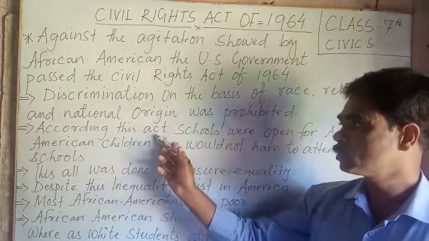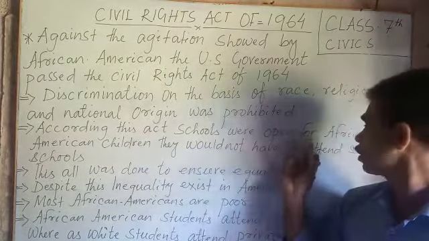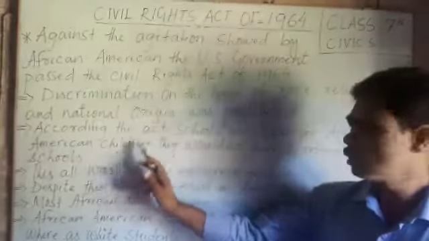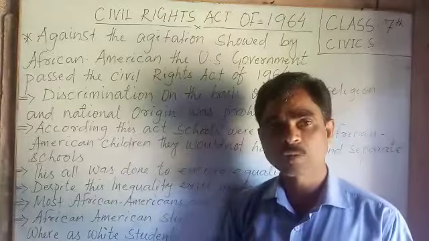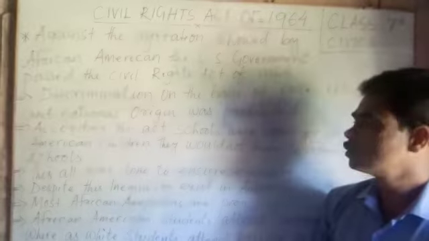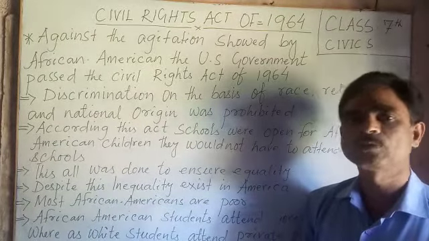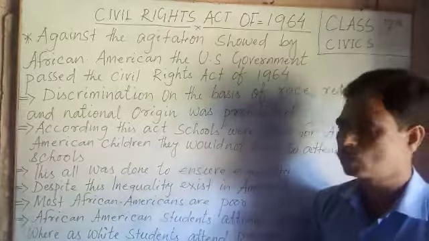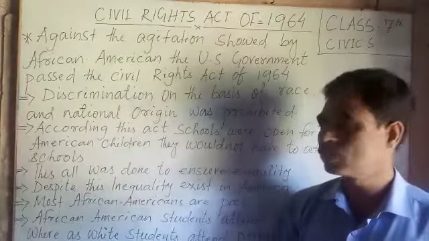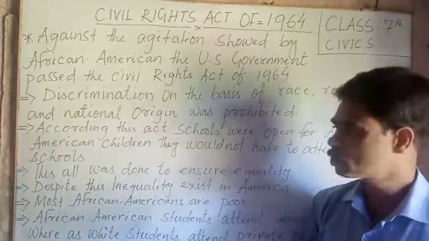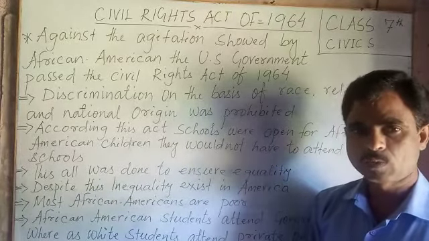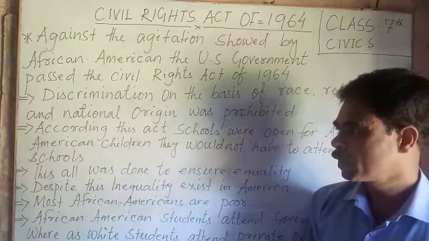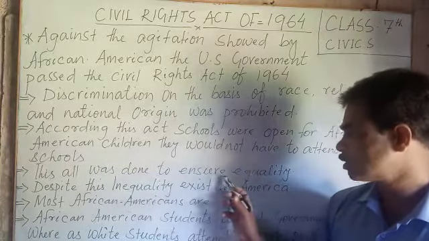According to this act, schools were open for African American children. They would not have to attend separate schools. Before, where discrimination existed in America, African American students were going to separate schools, and the original American students were studying in separate schools. But after the law was passed, African American students and American students all sit together in one class and study in one school. All this was done to ensure equality.